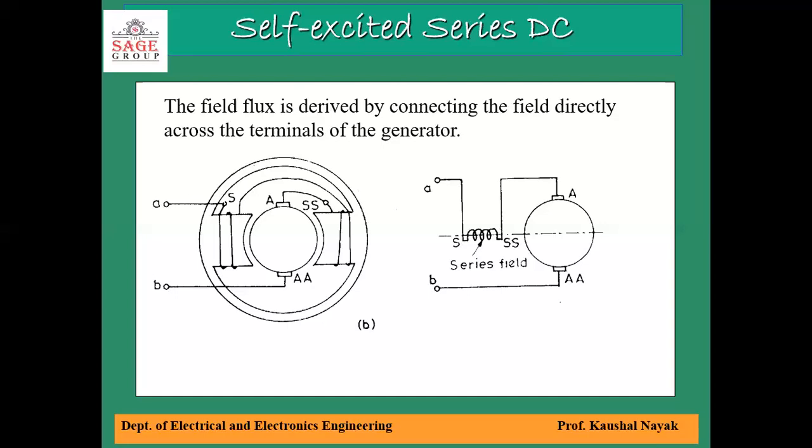The series excitation contains series field winding. The field winding consists of a few turns of thick wire and is connected in series with the armature. In other words, the series field current depends on the armature current, and in view of this, a series field may be called a current operated field.